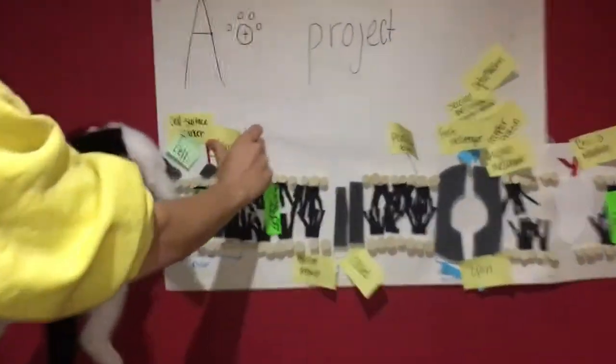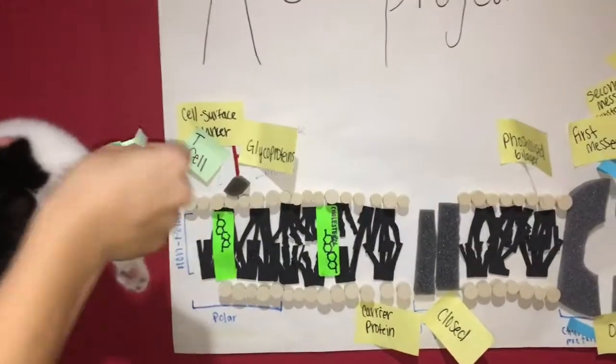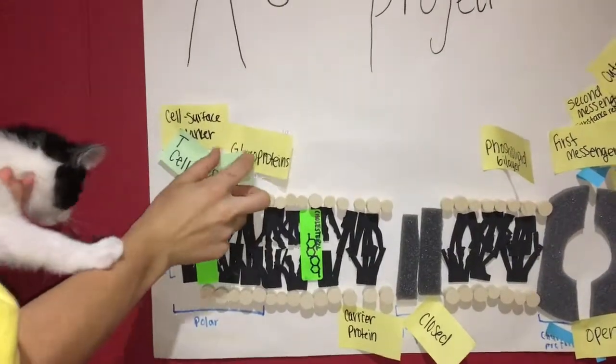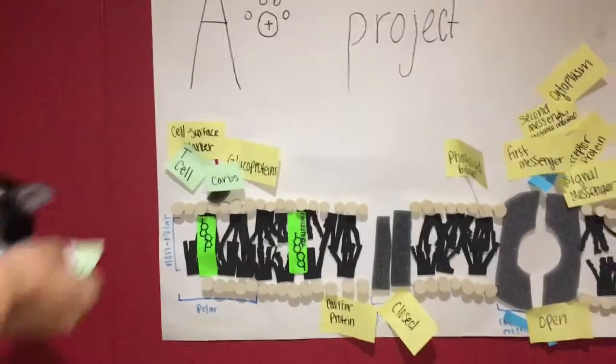Glycoproteins are proteins with carbohydrates attached. They identify the cell type and allow cells of the same type to attach to each other.